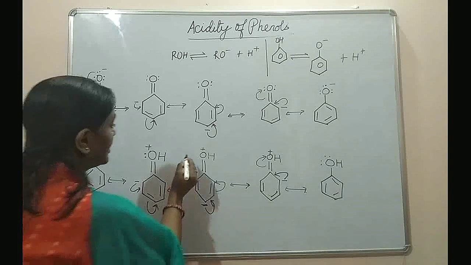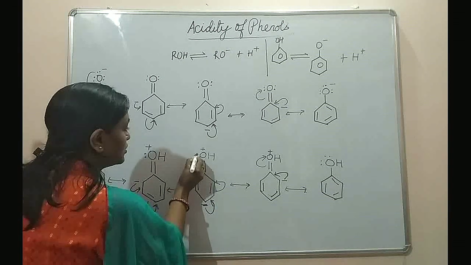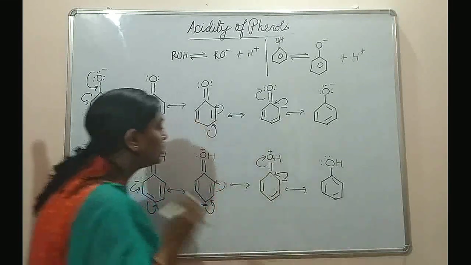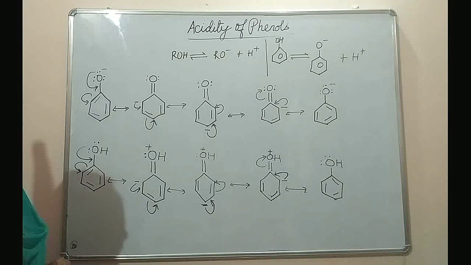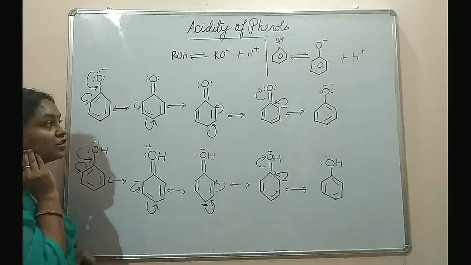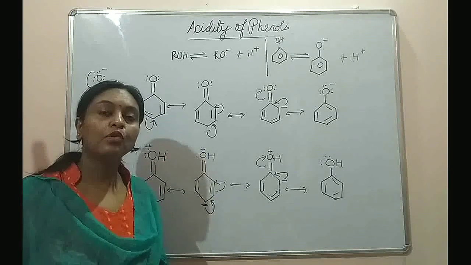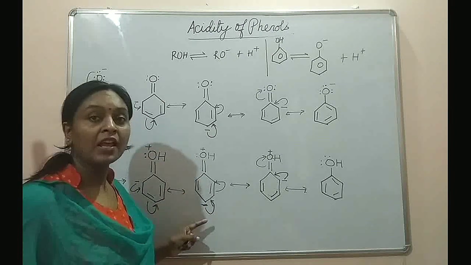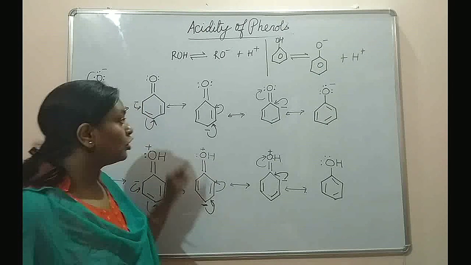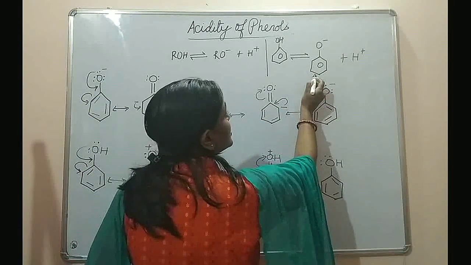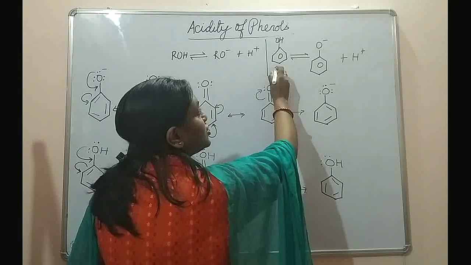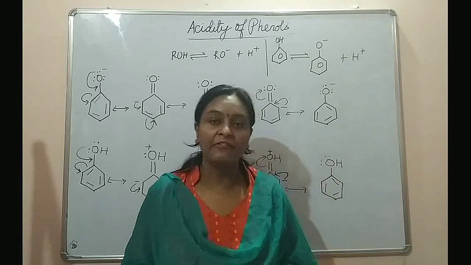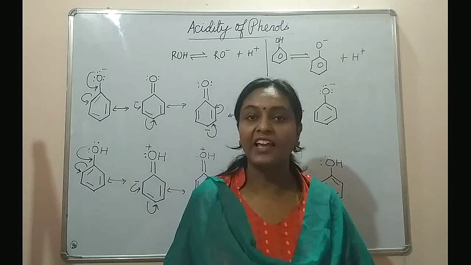So because of this, again you'll have 2 dots you can draw over here because one of the pairs is remaining like this. So you can say that the resonance is more important in case of phenoxide ion, and phenoxide ion is more resonance stabilized than phenol itself because of charge separation taking place in the canonical forms of phenol. Due to this, it can very readily furnish H+ ion, and that is why it is said that phenols are million times more acidic than aliphatic alcohol.